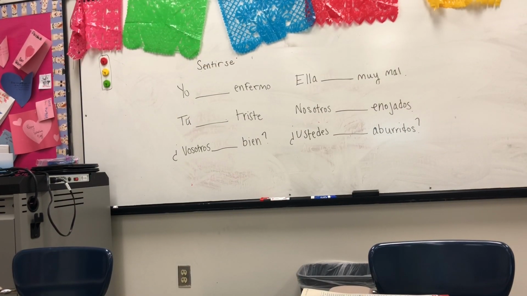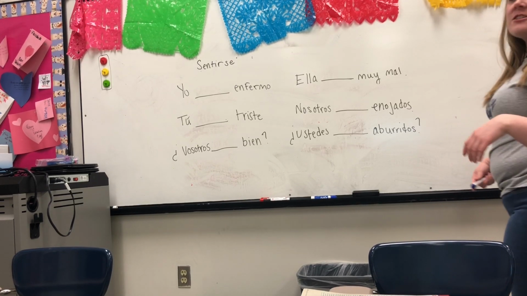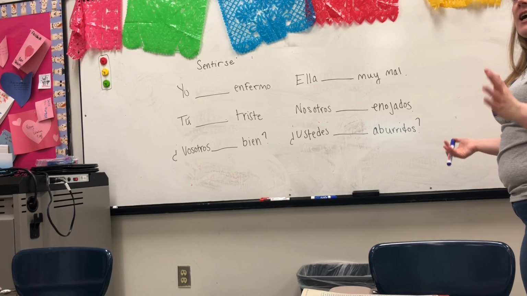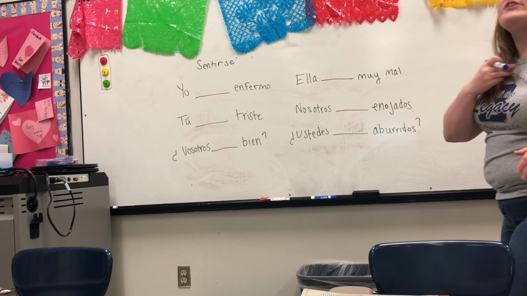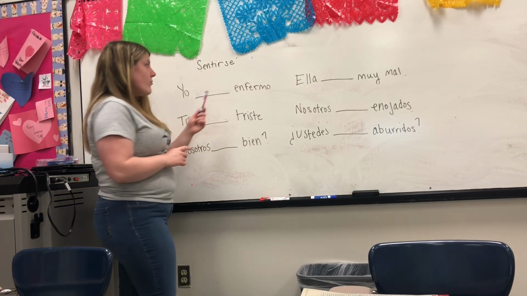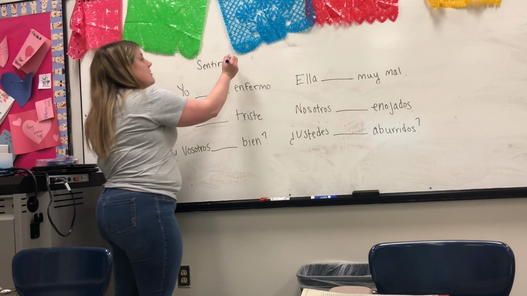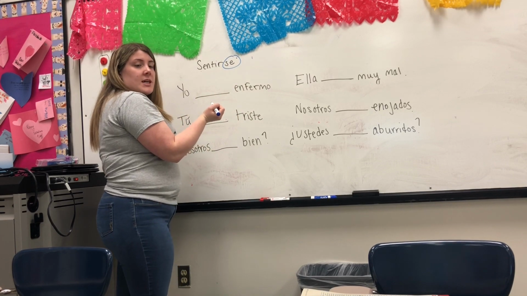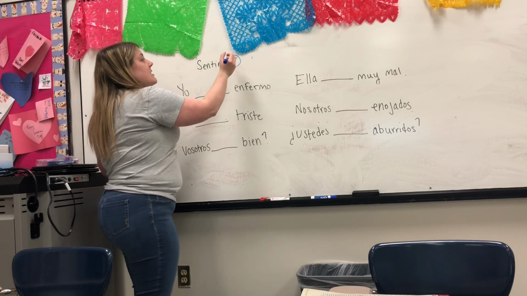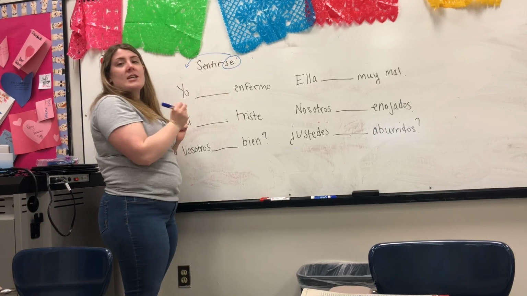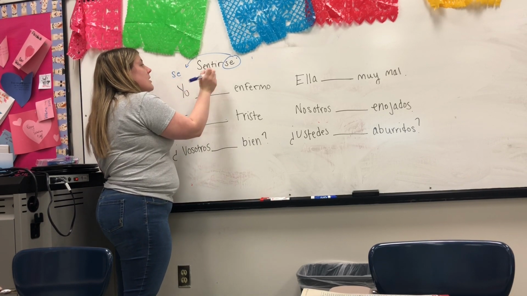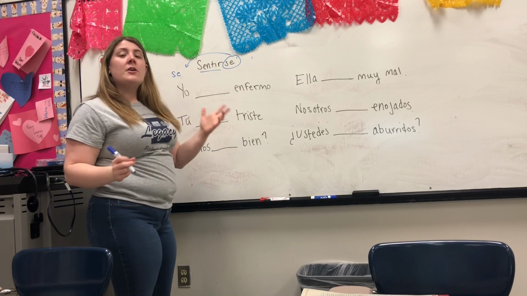All right, now let's look at these examples with the verb sentirse, to feel. Remember, sentirse and estar can be used kind of interchangeably when you're talking about how you feel as far as a physical state of being. So, when we see this se, we know that it is going to be a reflexive verb. So, remember, when I'm conjugating a reflexive verb, I take the se, I put it in front, I change it to match my subject, and then conjugate the verb like normal.